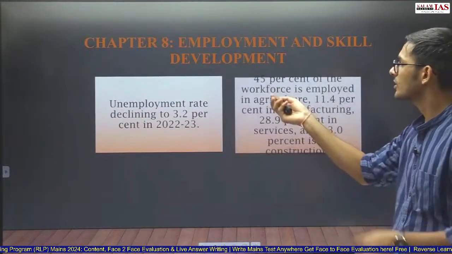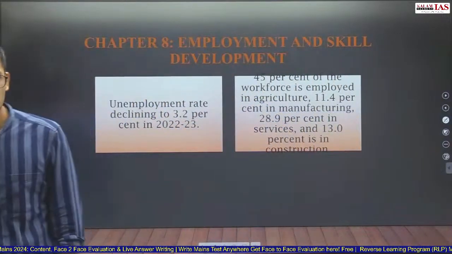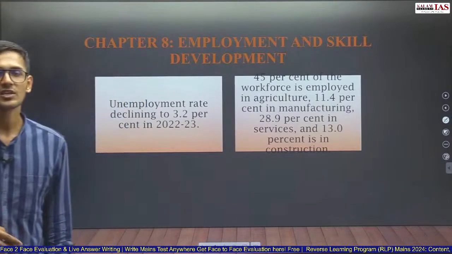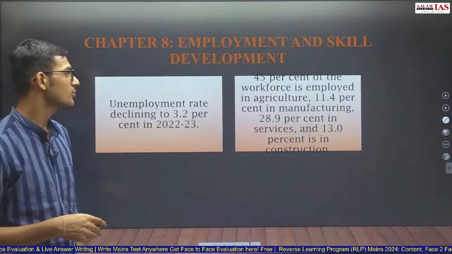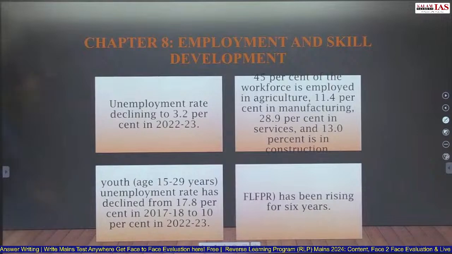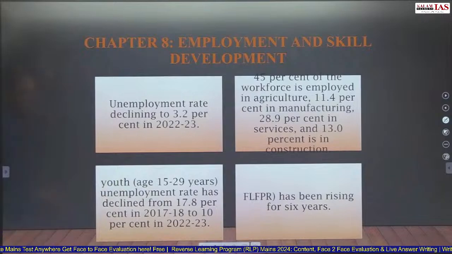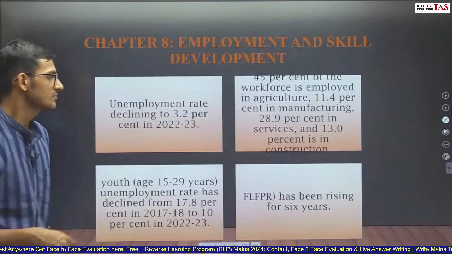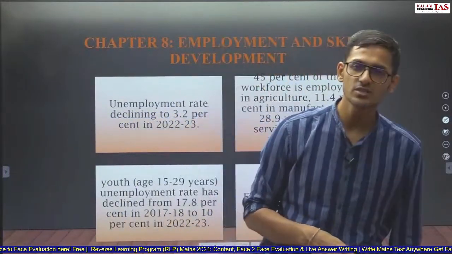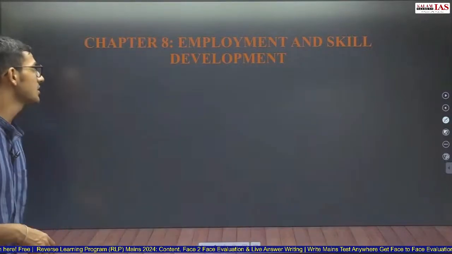Employment and skill development, we have already talked about. Unemployment rate has reduced to 3.2% from around 6.5% in 7 years. 45% of the workforce is employed in agriculture, 11% in manufacturing, 28% in services, 13% in construction. Youth aged 15 to 30, unemployment rate has declined from 18% to 10% in the past 5 years. Female labor force participation rate has been rising for the past 6 years. It has increased from around 22% to 37% in the last year.